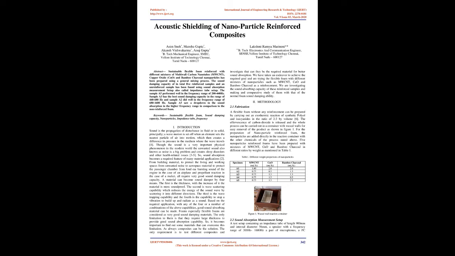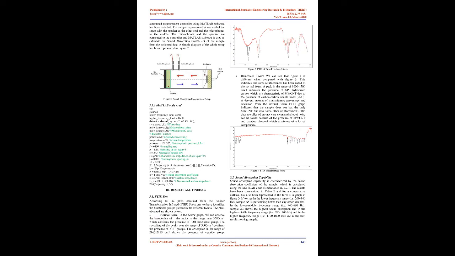A material can become a sound damper by 4 means. The first is the thickness. With the increase of it, the material is more soundproof. The second is wave scattering capability, which reduces the energy of the sound wave by scattering it into different directions. The third is the wave trapping capability, and the fourth is the capability to stop a vibration from building up and radiating as a sound. Based on the required application, with any of the 4 or a number of combinations of the above capabilities, good sound absorbing material can be made.